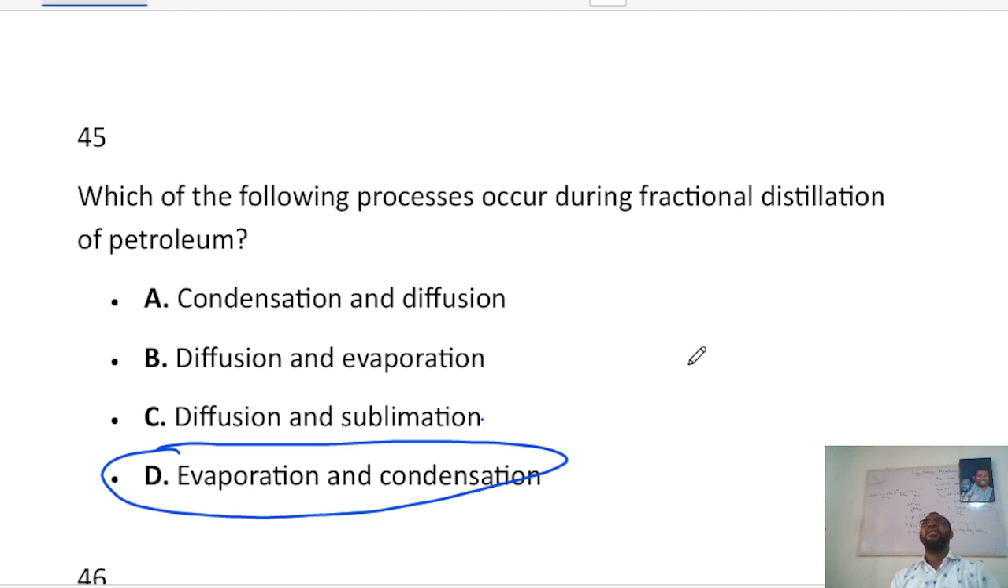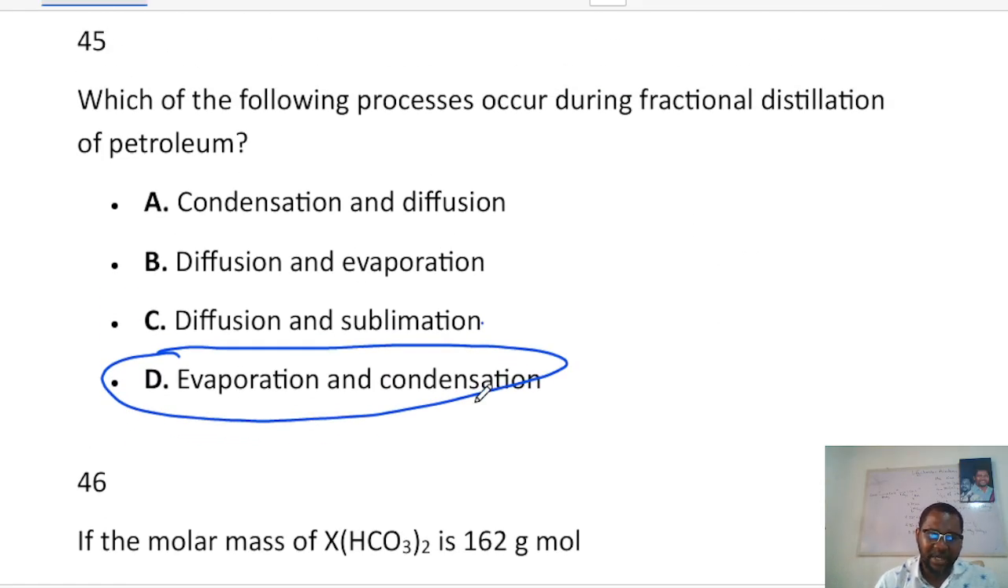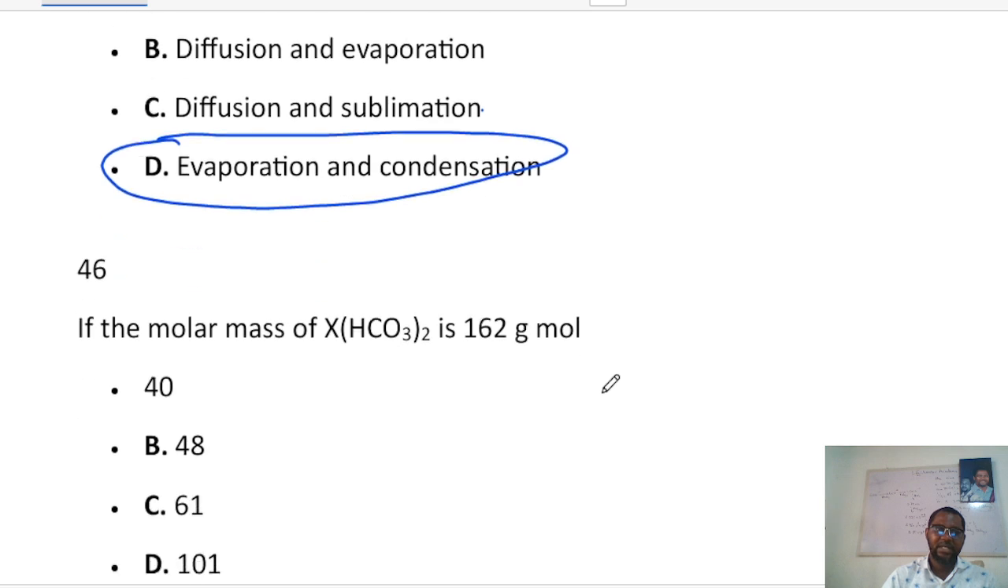Because fractional distillation, first of all, is a method used to separate mixture of liquids that have different boiling points. And the process is that you heat the liquid until it gets to the boiling point of any of the liquids, it evaporates. Then when it passes through the fractionating column, it condenses and is now received as a liquid, right? So it's evaporation, then condensation. I would rather use the word vaporization and condensation, but that's okay.